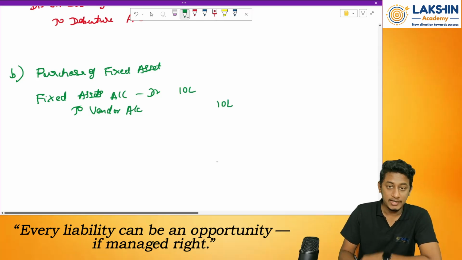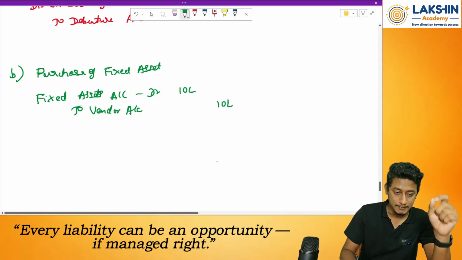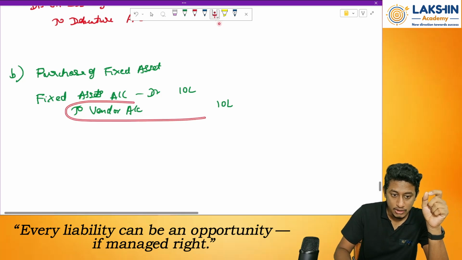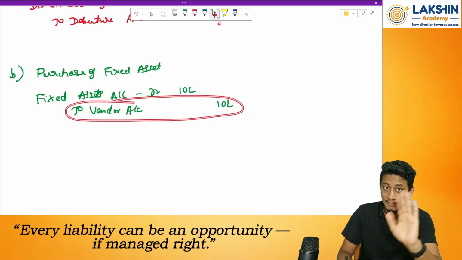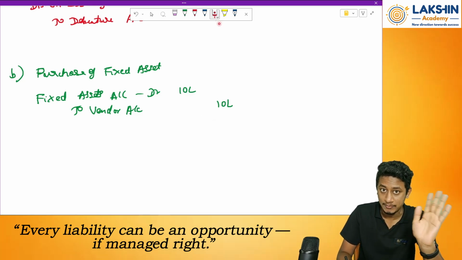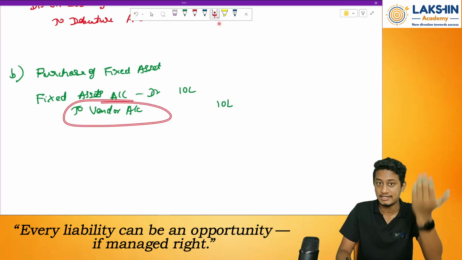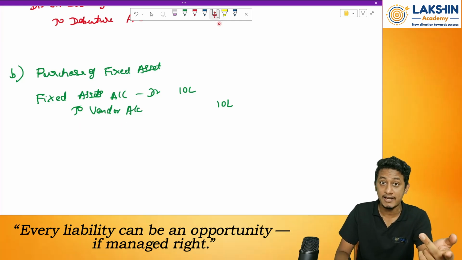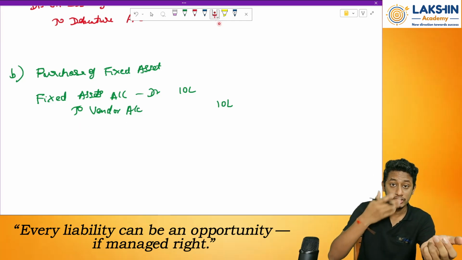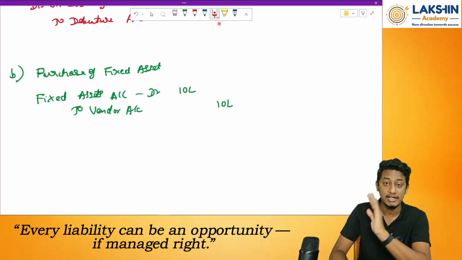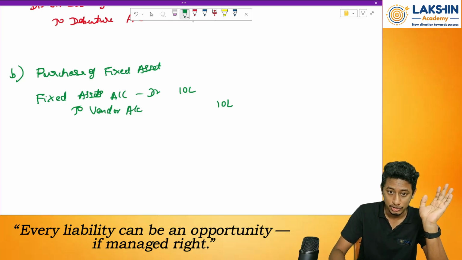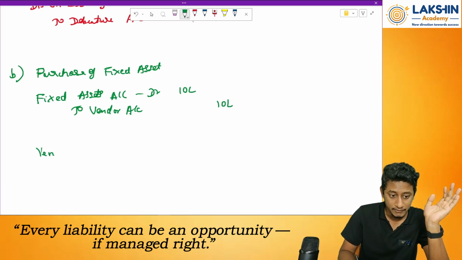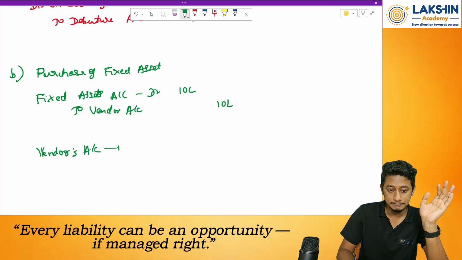Now, whenever I issue them the debentures, what's the entry that I pass? See, this vendor account is a liability account, so my liability is increasing because I'm not paying him cash. Now I need to clear off this liability. Why? Because I'm issuing them the debentures. So whenever I issue them the debentures, the vendor should not ask me for the money again. So vendor's account will be debited by rupees 10 lakhs.